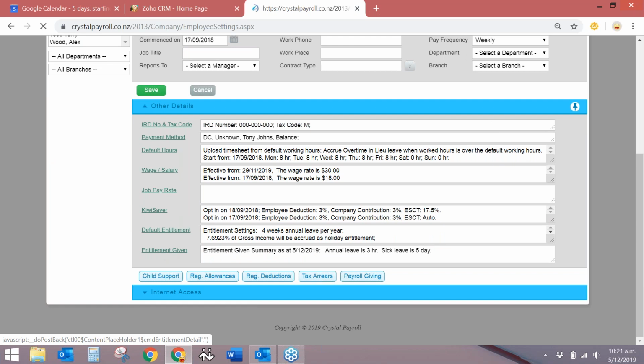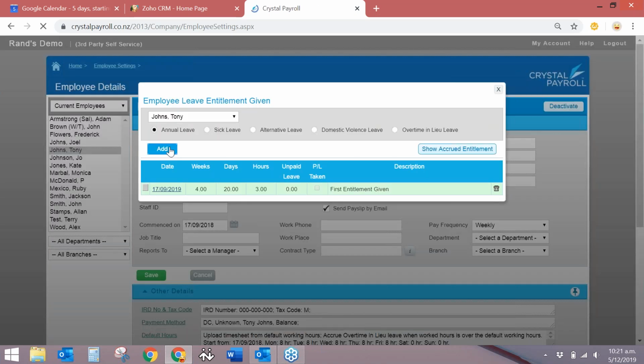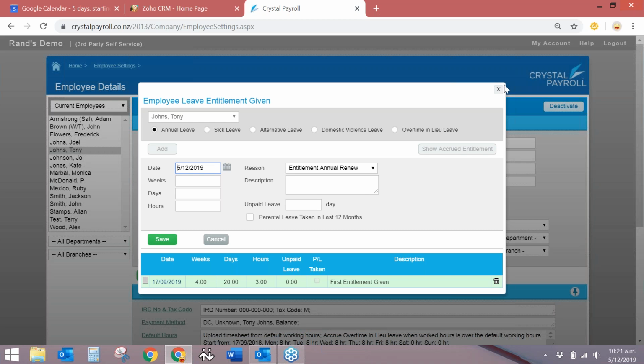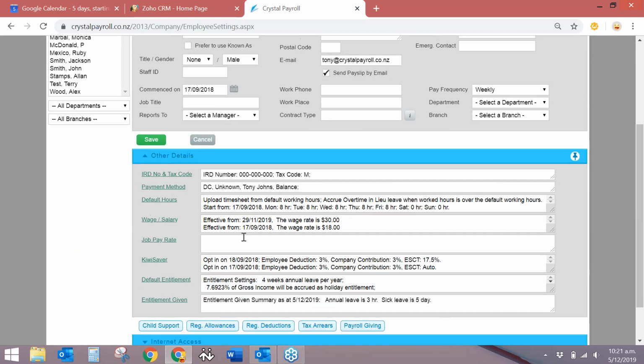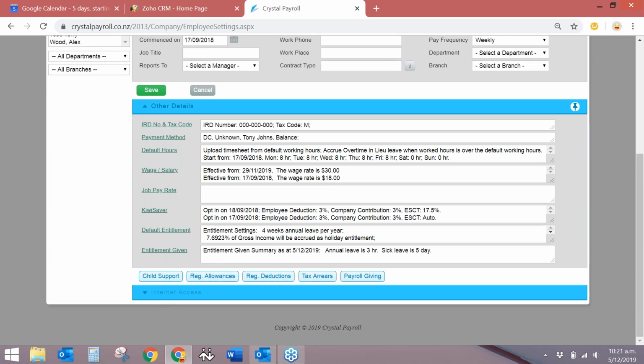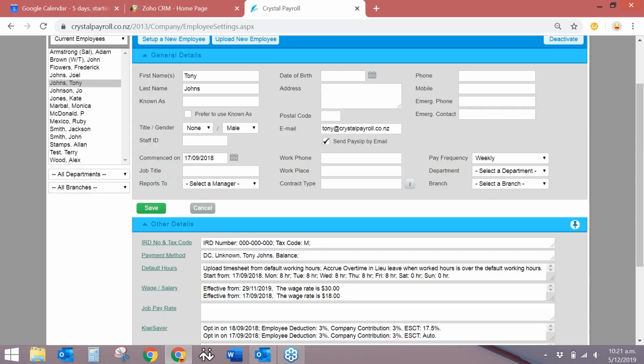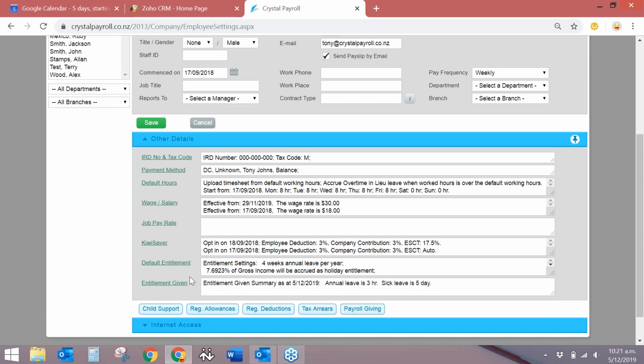And then here's where you can set up the entitlement given as well. Under the other details, you can also set up their child support payments if they've got child support payments, regular allowances, regular deductions, tax arrears, and payroll giving. So you can set that up individual to each employee under their other details as well.